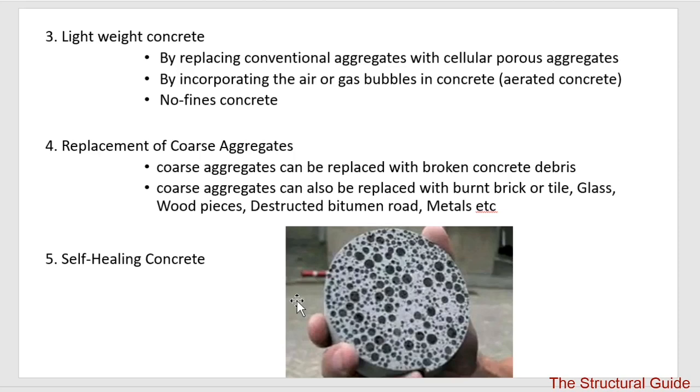If fine aggregate is not there, there will be voids, and thus density will decrease and hence the weight of concrete will decrease. The other type may be replacement of coarse aggregate. We can replace the coarse aggregate with some broken concrete, burnt brick or tile, glass, wood pieces. That waste material we can utilize as coarse aggregate.